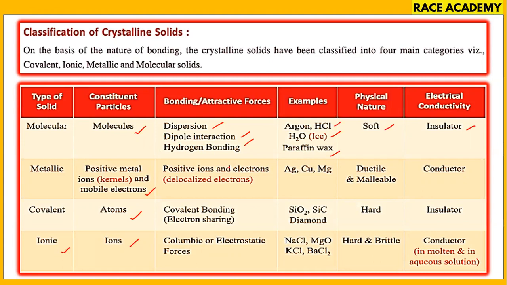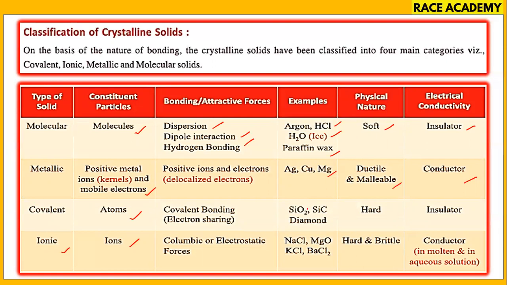Coming to metallic crystals, positive ions and delocalized electrons are responsible for the attractive forces, and silver, copper, magnesium are the examples. Physical nature is ductile and malleable, and electrical conductivity is good for metallic conductors.